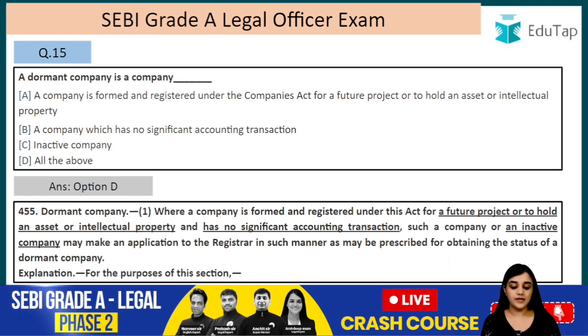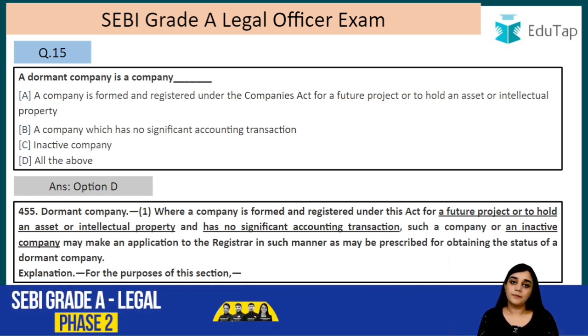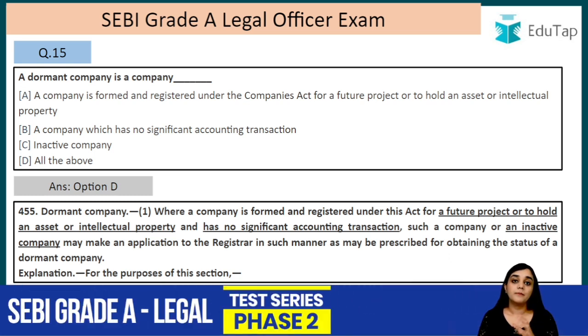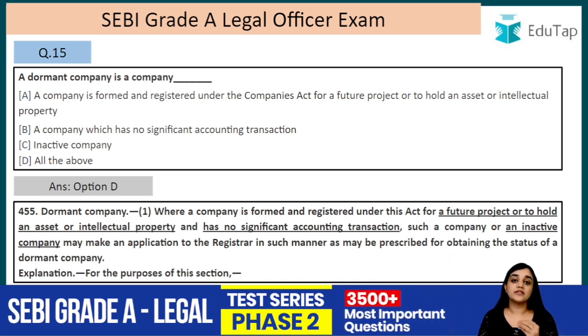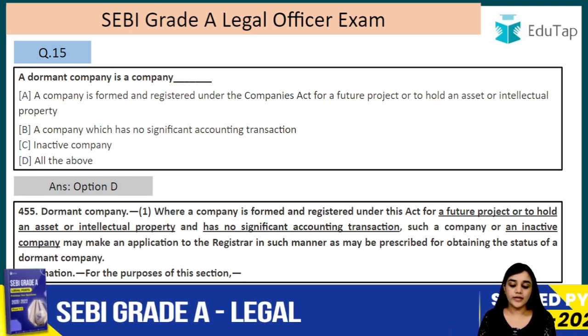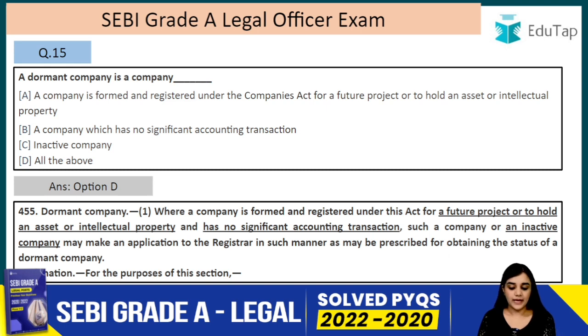So, where a company is formed and registered under the Act for a future project. For example, a company is formed to get a government tender, but that tender has to open 1 year later. But the company has been formed now only. In that case, it has been made for what? It has been made for a future project. In that case, it will be termed as a dormant company. So, a future project or to hold the assets or intellectual property, or has no significant accounting transaction, such a company or an inactive company may make an application to the registrar in such manner as may be prescribed for obtaining the status of a dormant company.